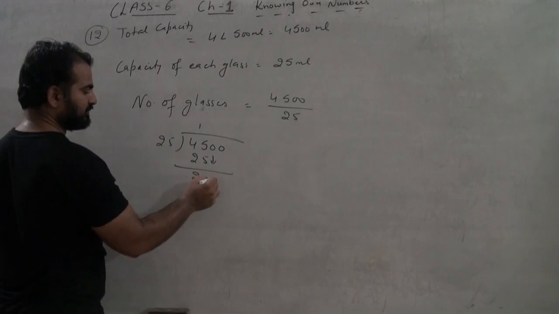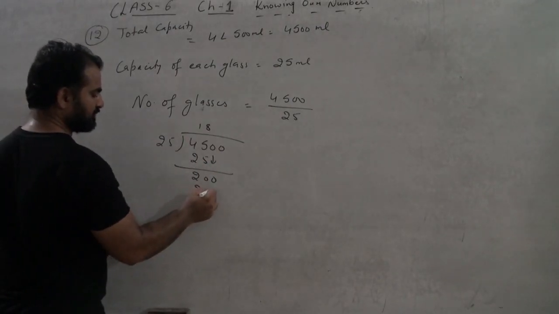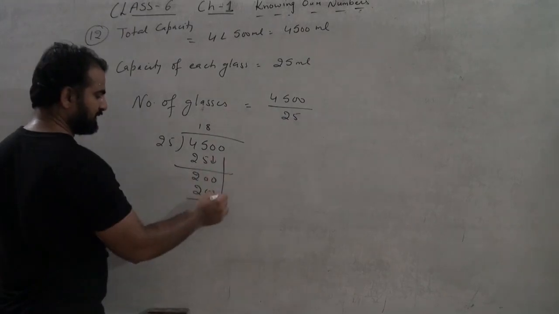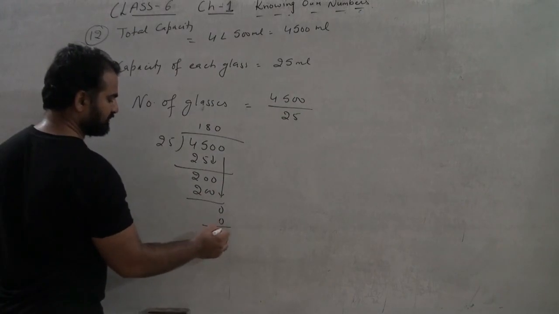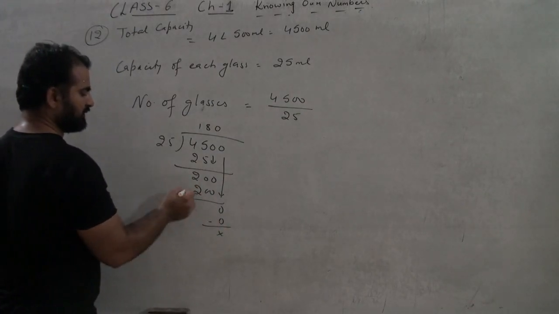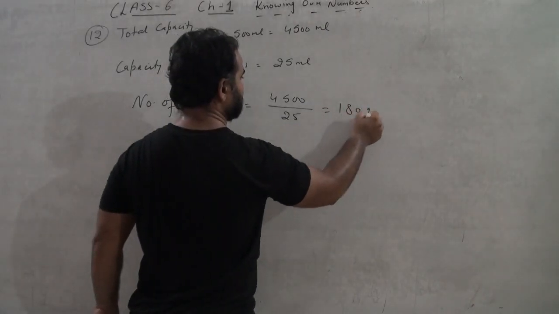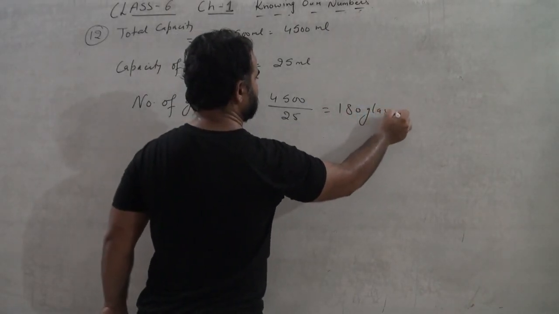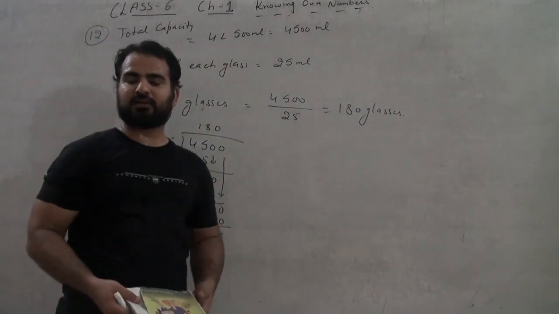Again a 0. So 25 eights are 200. Again the 0. 25 zeros are 0. And this is done. So the answer is 180 glasses will be filled.